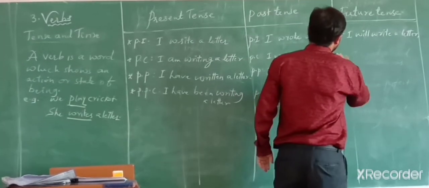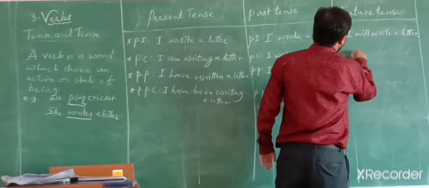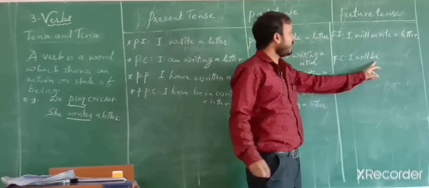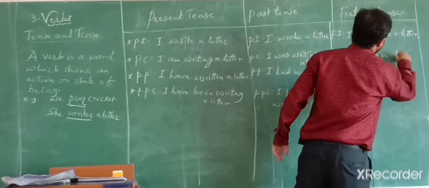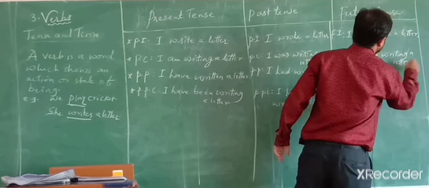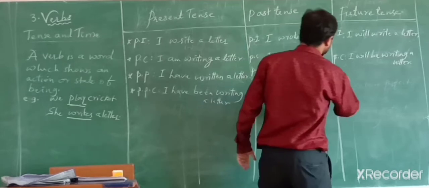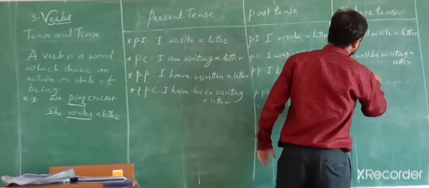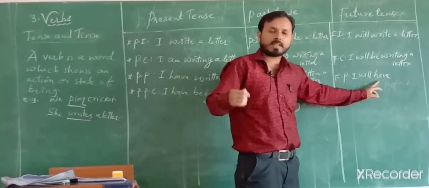Then future continuous tense. I will, here be will come. I will be, then it should be in ing form. I will be writing a letter. Then future perfect tense. I will have. Here had will not be used, neither has.